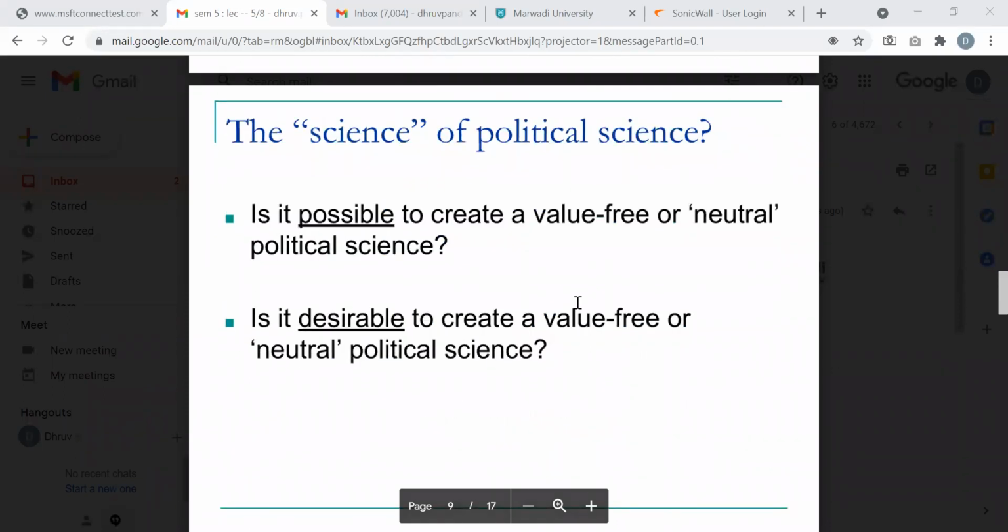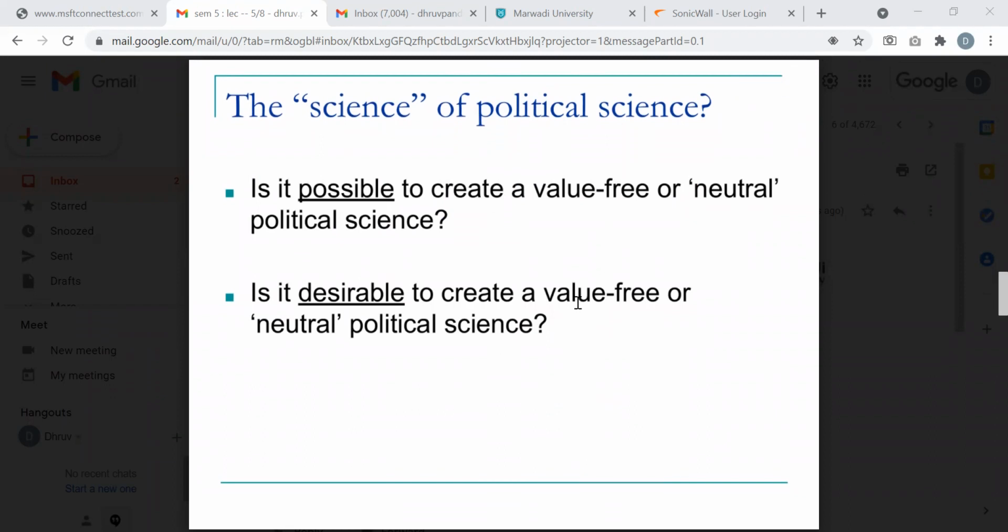So that's why the question being asked to us is: the science of political science, is it possible to create a value-free or neutral political science? You see, already there is a critical inquiry. When we are trying to project political science in a very scientific way, we are already creating a groundwork of possibility for how much it can create itself as value free or neutral.